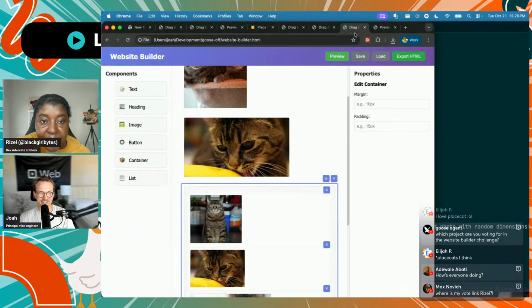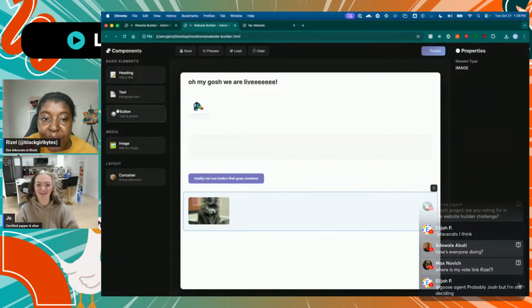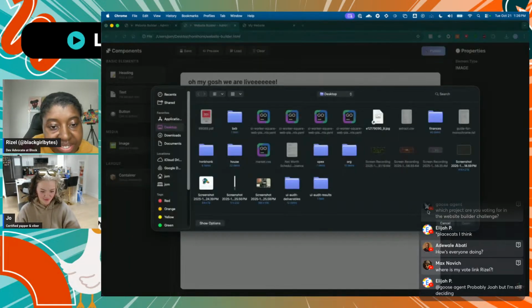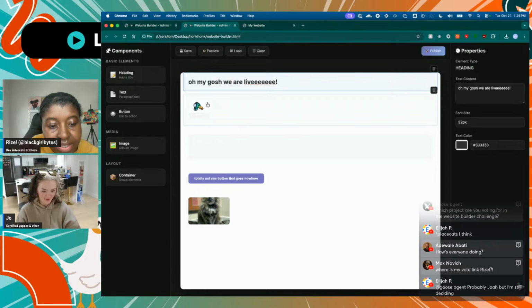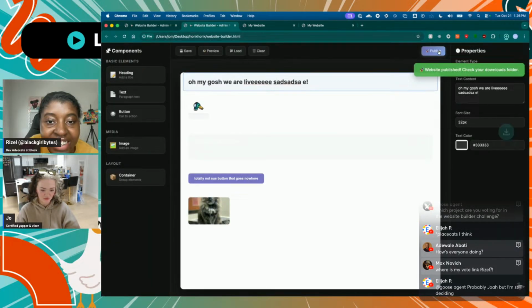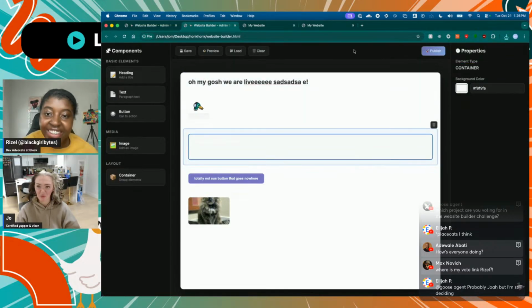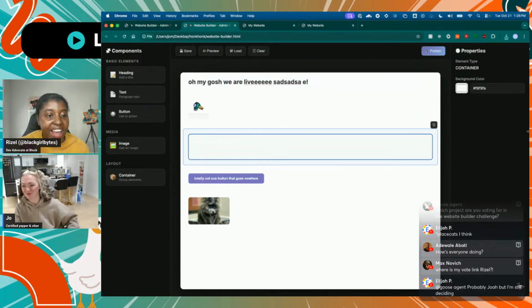Okay, let's see what Joe ended up with, and then we'll come together and go to the next challenge. Ooh, all right, sorry. Joe, where we ended up at. So it works. Everything is working. I tried to take a screenshot of the cat that Joah had on his screen, but image upload's working. Typing in here works. Save works, and I don't really know where it goes, but preview works, and then publish just saves it to my computer, which is fine, I guess, for whatever we need. But yeah, it works. Wanted to make it more fancy, but it's okay.